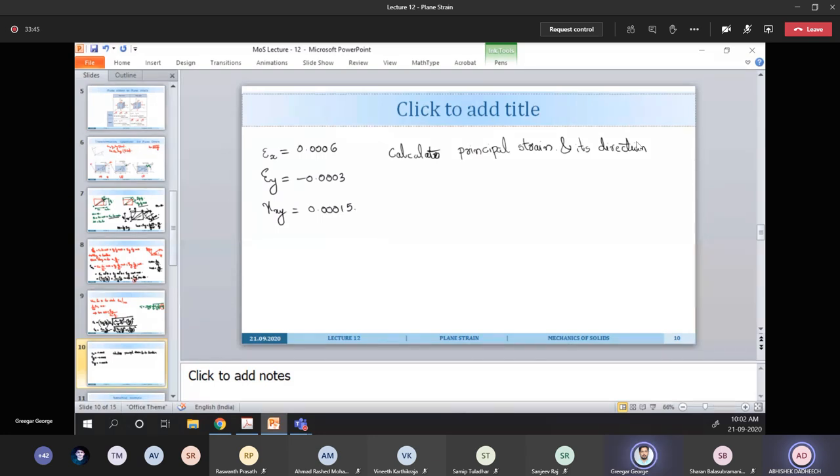I'm not calling any names, but still, just try to solve it. What is epsilon 1, what is epsilon 2, and what are the angles? There will be 2 theta, theta 1, theta 2.